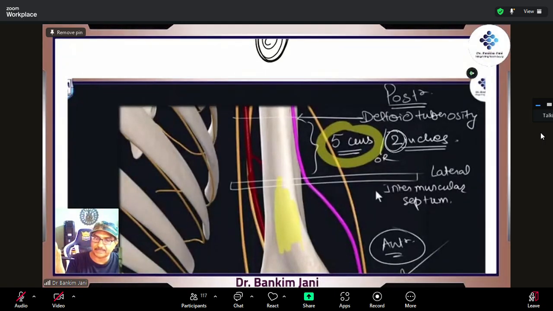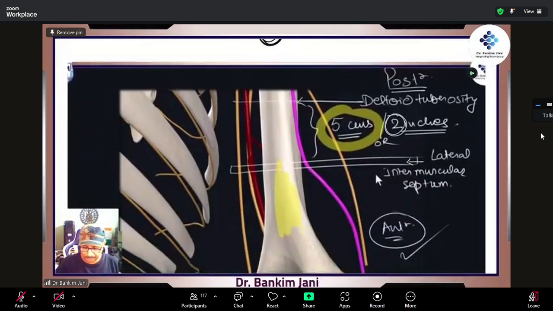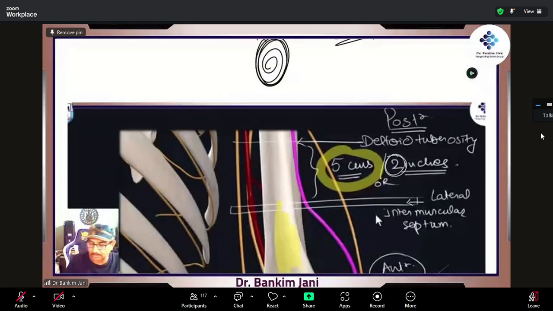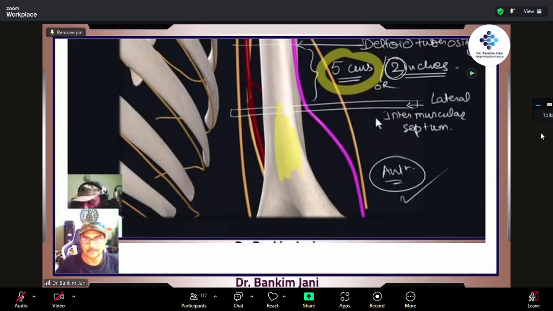So just from the X-ray, so many things can be said. Our radial nerve will be piercing this lateral intermuscular septum and coming out at this level, which is 2 inches below the deltoid tuberosity, right?